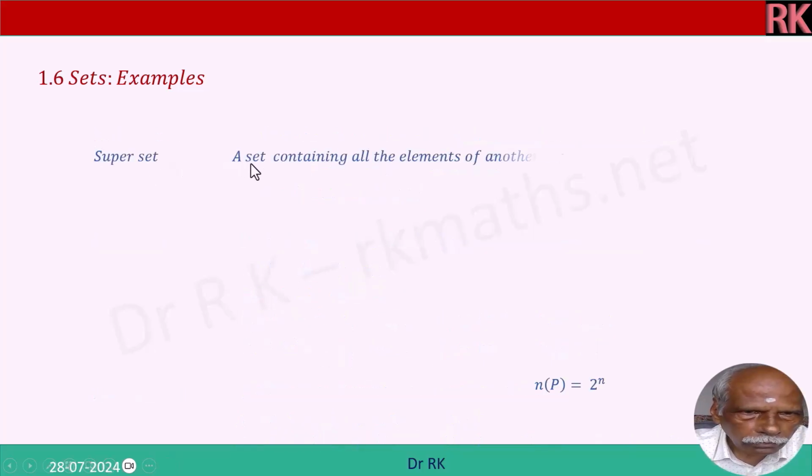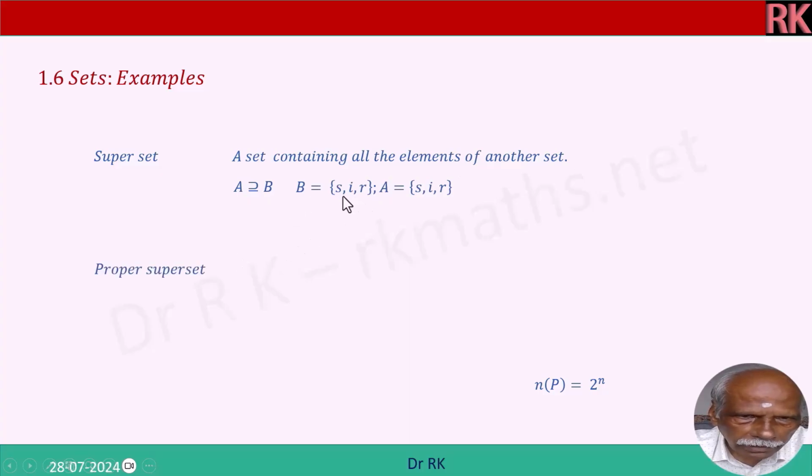Superset we will see now. A set containing all the elements of another set. A is a superset of B. I will take A = {S, I, R}, B = {S, I, R}. Then all the elements in B are contained in A. That's what superset I will put.